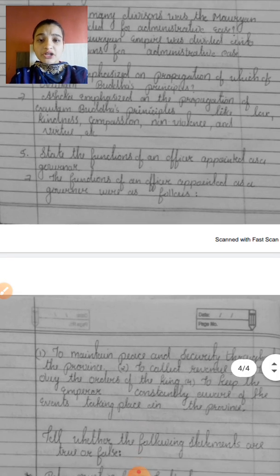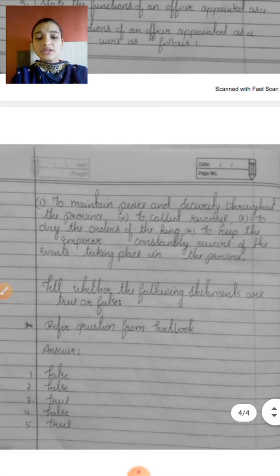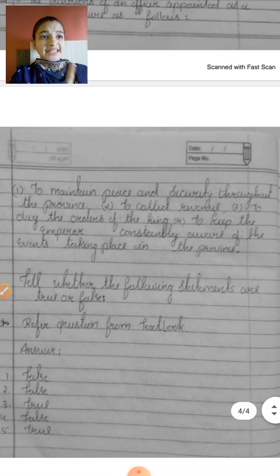Fifth, state the functions of an officer appointed as a governor. The functions were as follows. First, to maintain peace and security throughout the province, so that it works smoothly. Second, to collect revenue from the people's income, from each sector according to the percentage. So these are the works of an officer.